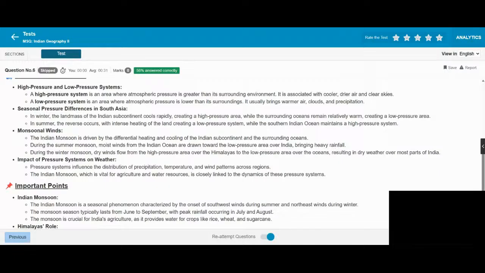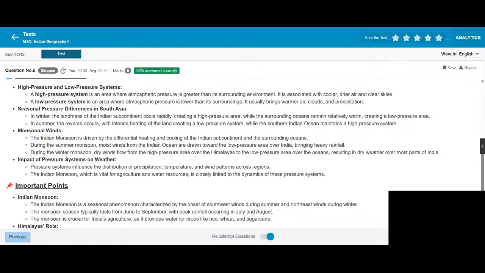Seasonal pressure difference in South Asia. In winter, the land mass of the Indian subcontinent cools rapidly, creating a high pressure area, while the surrounding ocean remains relatively warm, creating a low pressure area. In the summer, the reverse occurs, with intense heating of the land creating a low pressure system, while the southern Indian Ocean maintains a high pressure system.